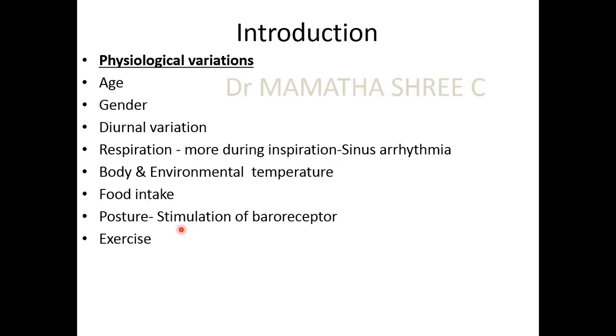So physiological variations could be due to the age, the gender, the diurnal variations, the respiration, the body and environmental temperature, the food intake, the alteration in posture, that is from sitting to standing, supine to standing. All these would affect the heart rate, and of course exercise also.